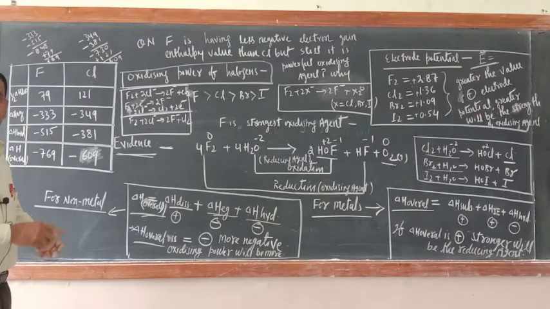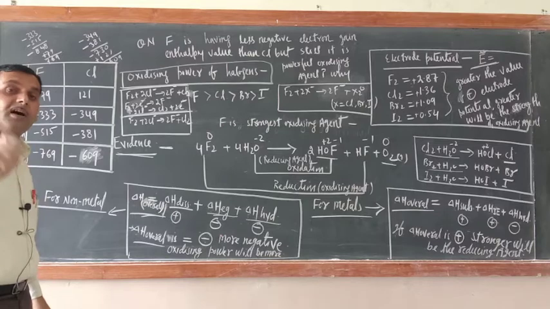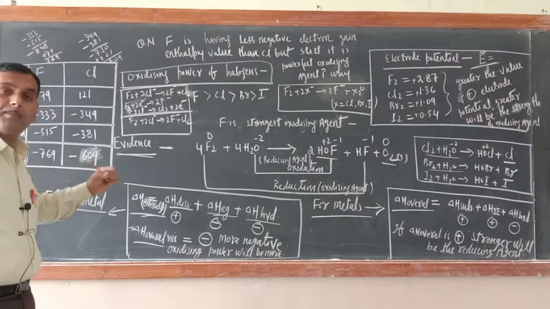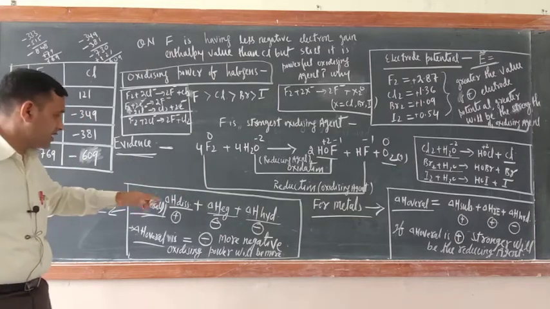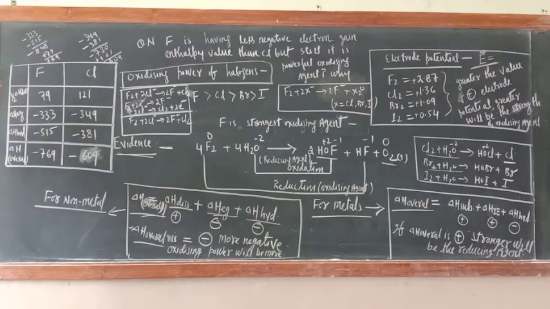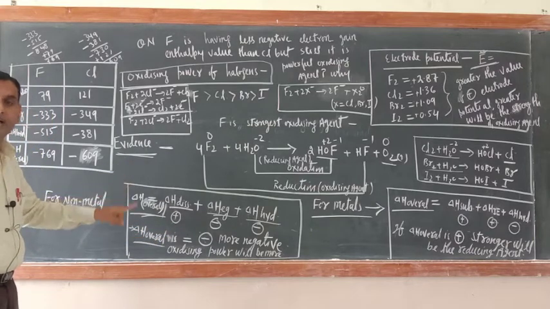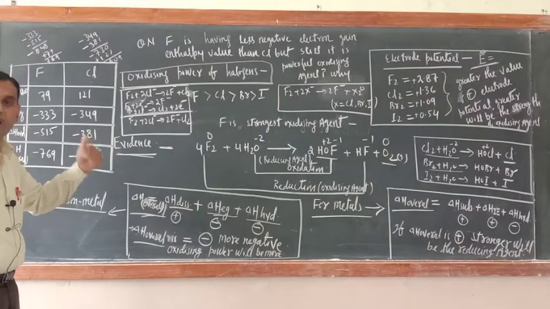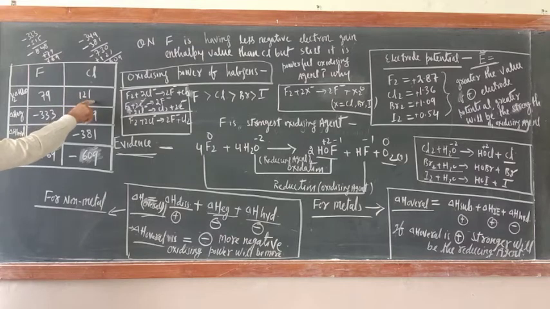But remember, electron gain enthalpy value is not the criterion to decide the strength of oxidizing agent. Actually, the strength of oxidizing agent depends upon three types of energies: dissociation, electron gain enthalpy and hydration enthalpy. Now just see, the greater the negative value of delta H overall, the stronger will be the oxidizing agent. So I have compared here, dissociation enthalpy for fluorine is 79 kilojoule per mole, for chlorine 121.